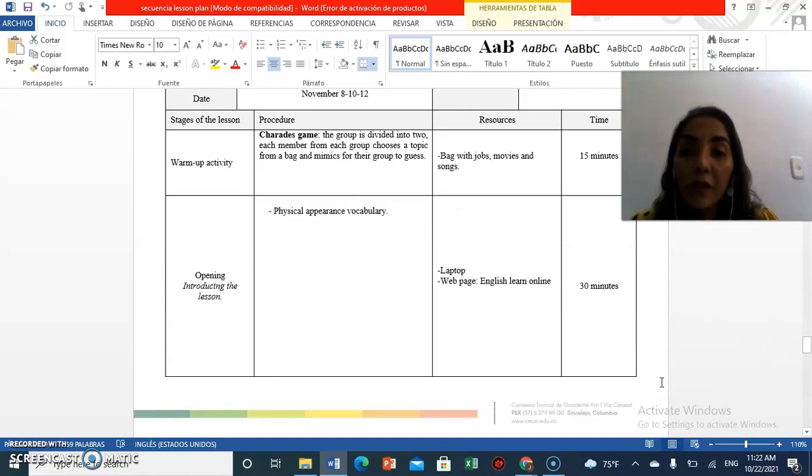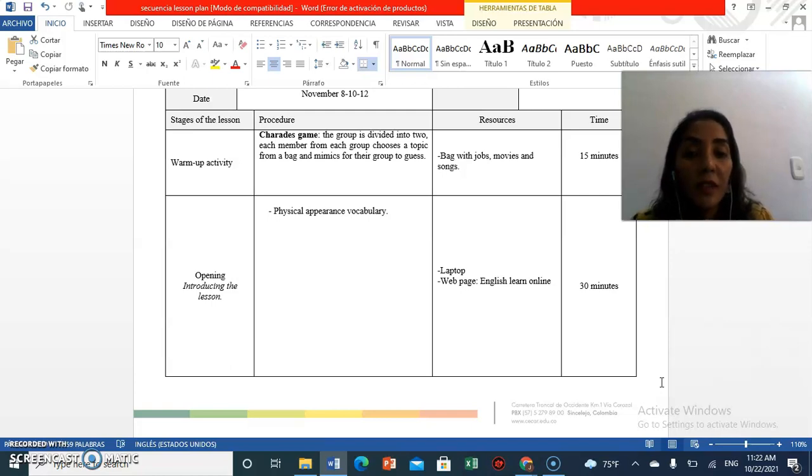In the first part of this activity, in the warm-up activity, we are going to play a charades game to guess how to mimic a topic. I will put in a bag some papers with the names, in this case, of jobs,